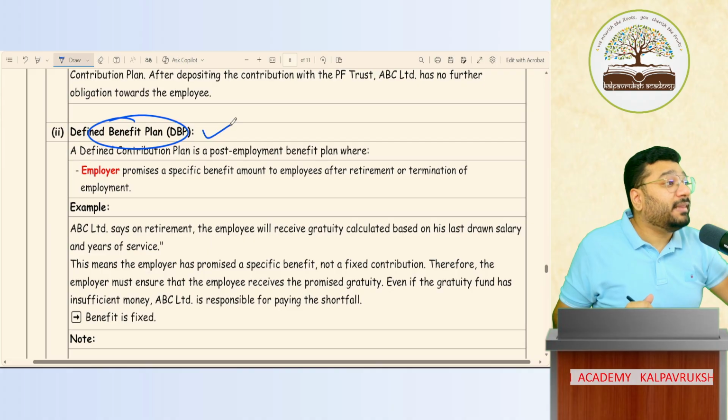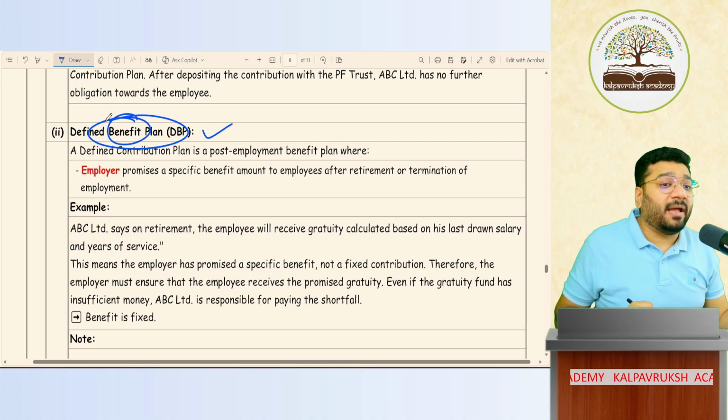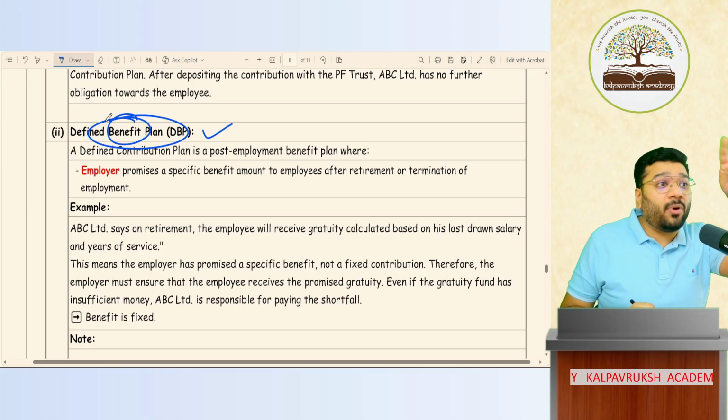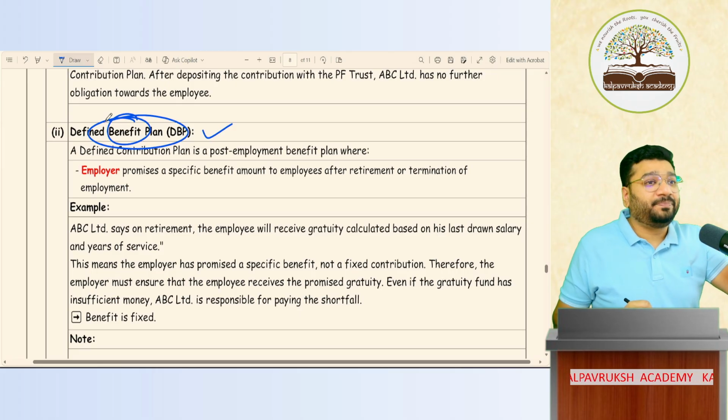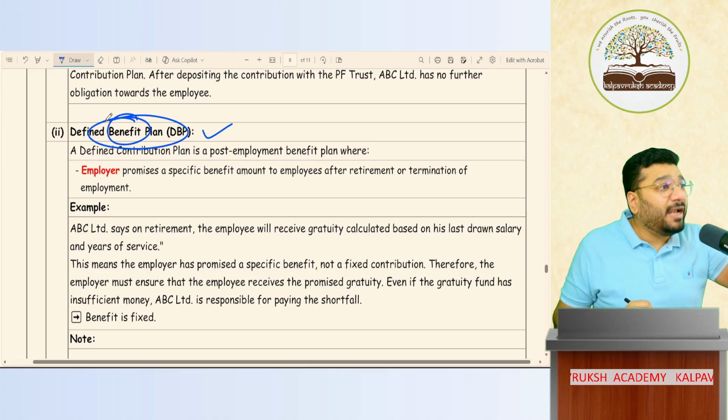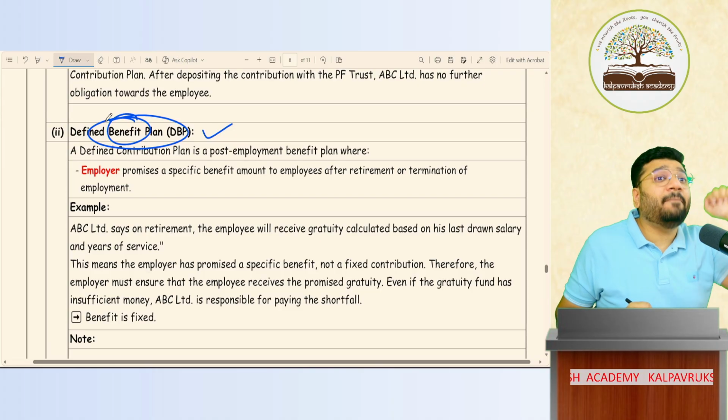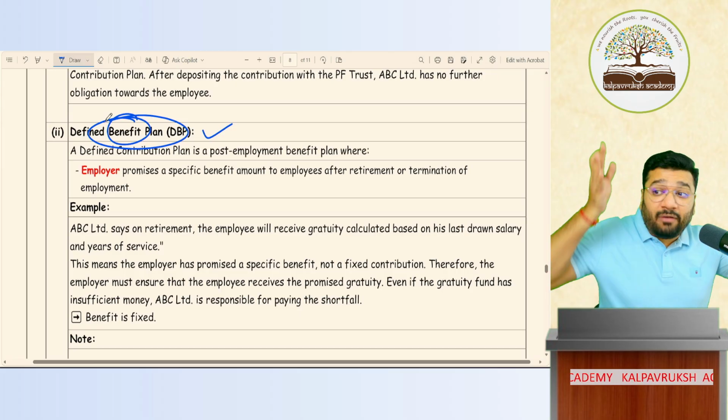And that is not a contribution plan. That is what plan? It is a benefit plan. Contribution plan means what? You compulsorily have to contribute a specified amount for a specified period in a specified place. Got it? Not got it? So you have a restriction there.